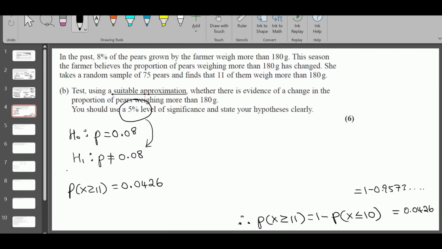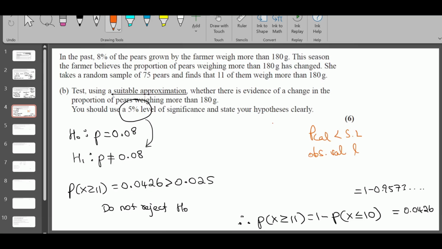So 0.025, and this is bigger than 0.025, so do not reject H0. Always remember the condition: when your calculated value is less than the significance level, or the observed value lies in the critical region, reject H0. This is the only condition you should remember.